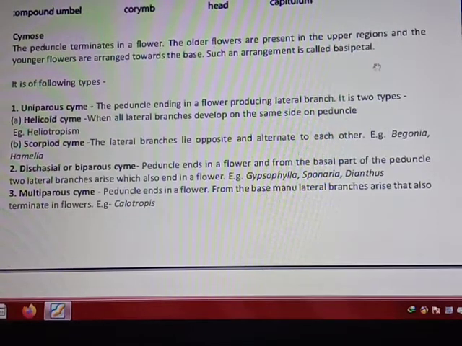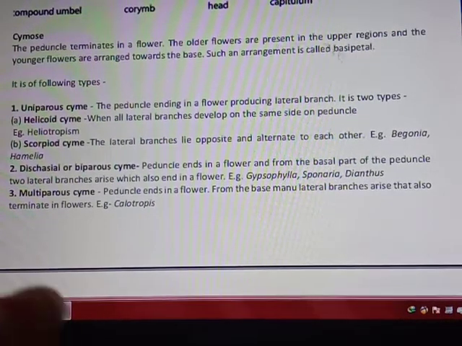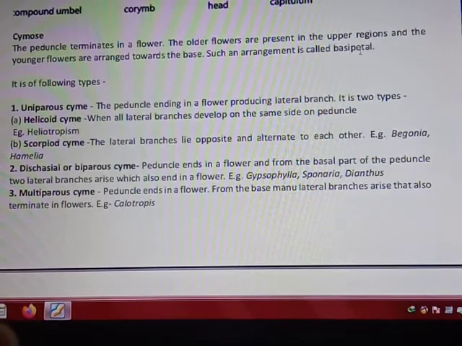Now again, this important definition: basipetal order. What is that? Basipetal means at the base. It means that the older flowers are present in the upper region and the younger ones are arranged at the base. I gave you one example regarding books: when the smaller books are arranged at the base and larger ones on the top, that case is known as basipetal. It means that smaller flowers are at the base and older ones at the upper part. That is a basipetal arrangement of inflorescence.